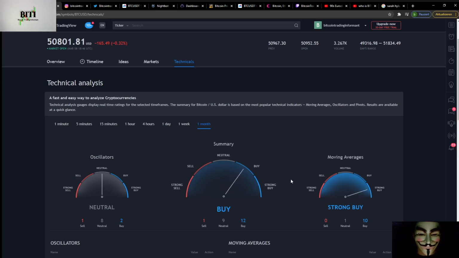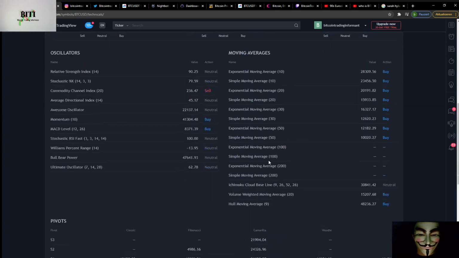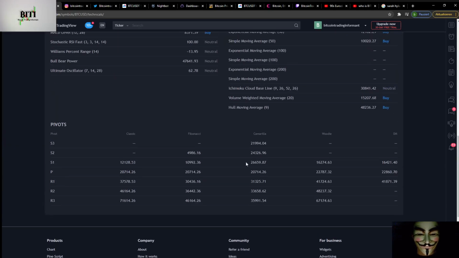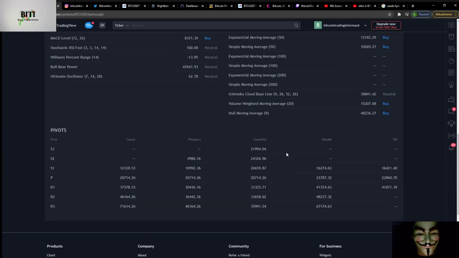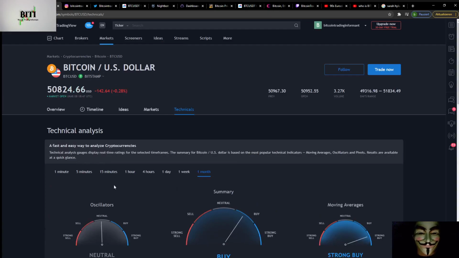If you are looking at these oscillators and these moving averages, this is telling you. Tradingview is a really nice thing for the beginners, you have a quick overview of what's going on here. You can scroll down, a lot of interesting things here. We have the pivots here. I will tell you what a pivot is and so on in my next videos. Very interesting.